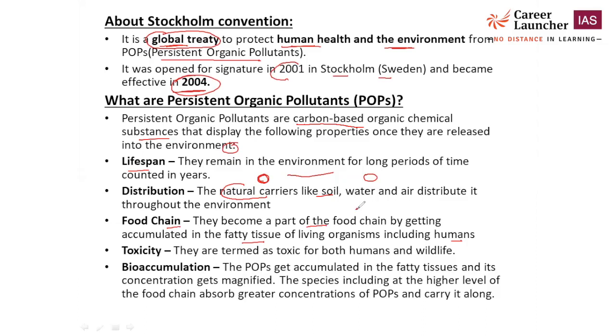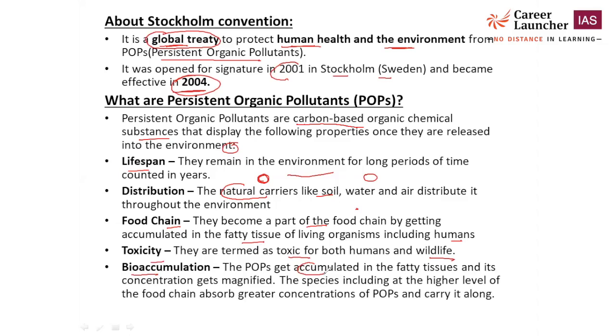So this substance will be accumulated, or we can say magnified, from one organism to another organism. Toxicity level is very high. They are termed as toxins for both human and wildlife. And bioaccumulation, this is a very important term in environment. Okay, what is bioaccumulation? So this is the persistent organic pollutant that gets accumulated in the fatty tissues, and its